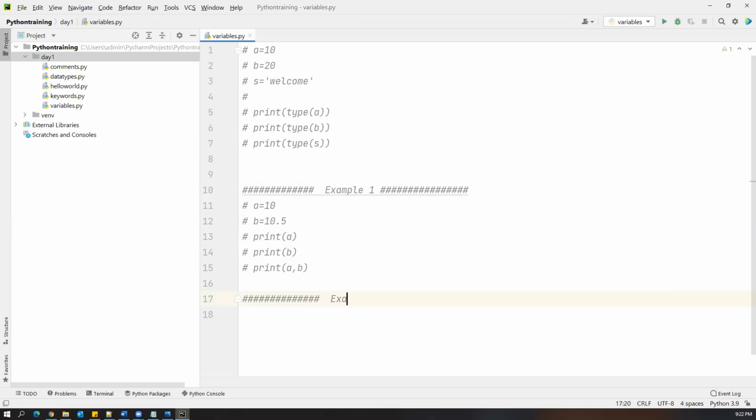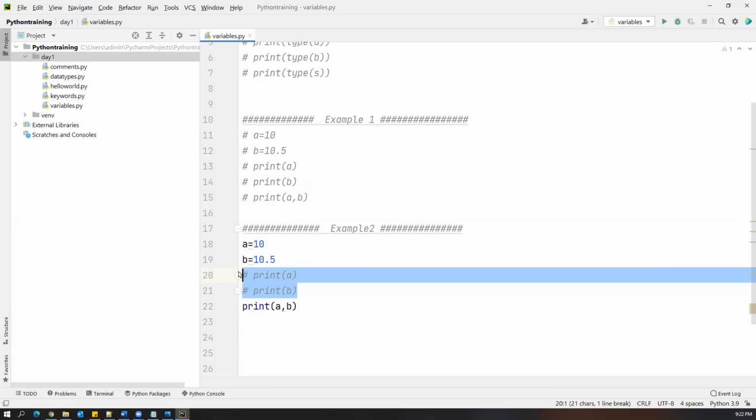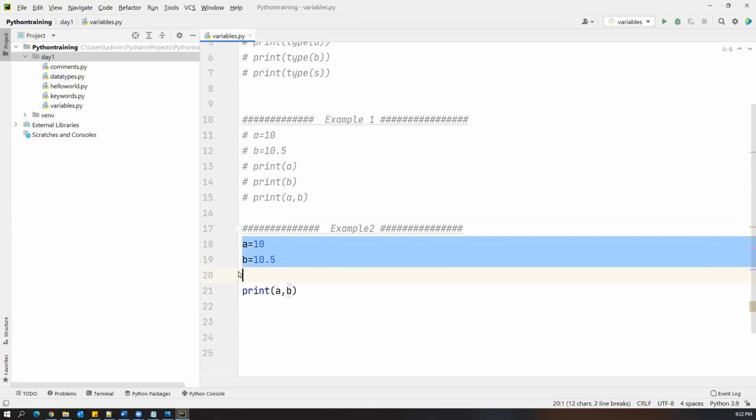Example 2. I just copied the same code from above. So I say a equal to 10, b equal to 10.5. Okay, so here I'm defining multiple variables, right?